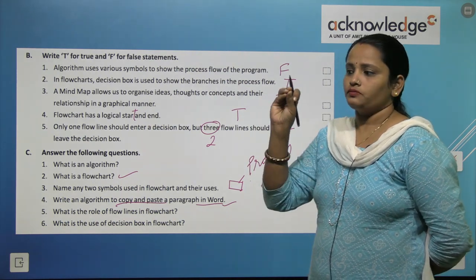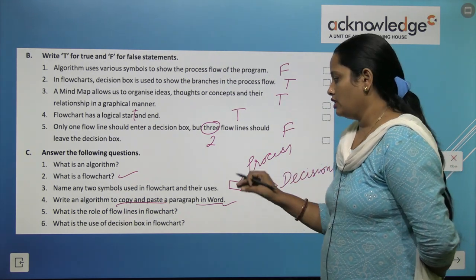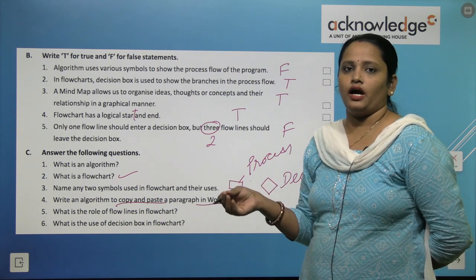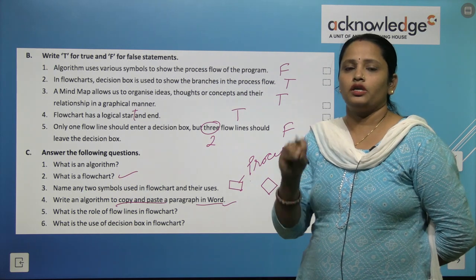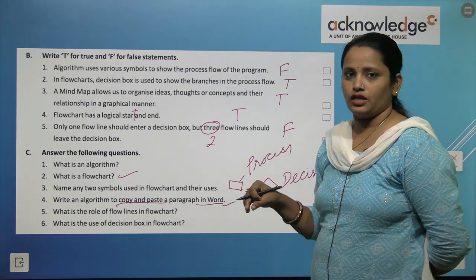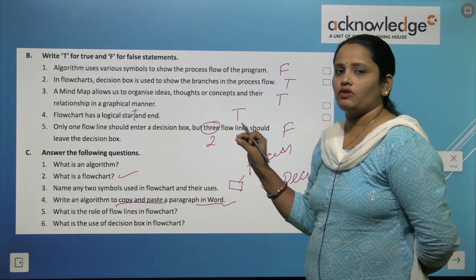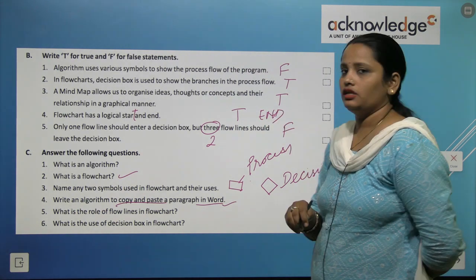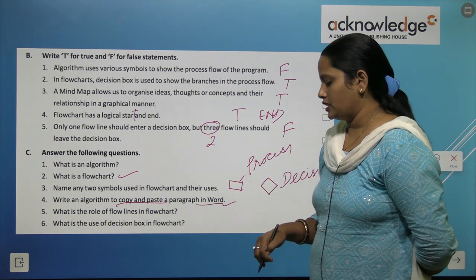Step 4, select copy option from there. Step 5, then choose the area where we want to paste that part. Next step is, again we have to go to paste option, and the last step is we have to click there. So these were the steps of copying and pasting a paragraph.